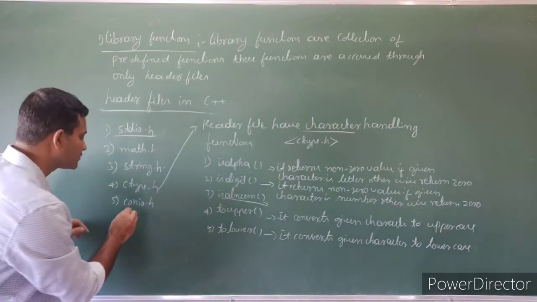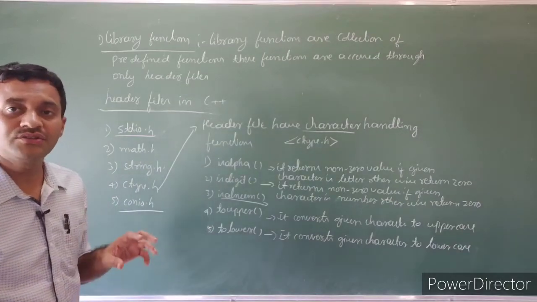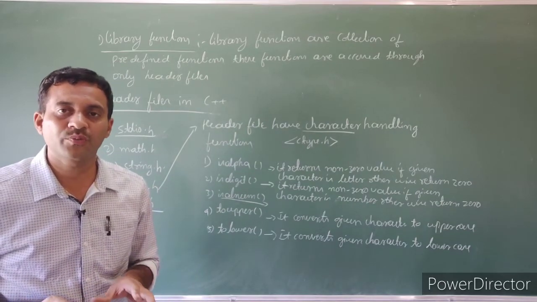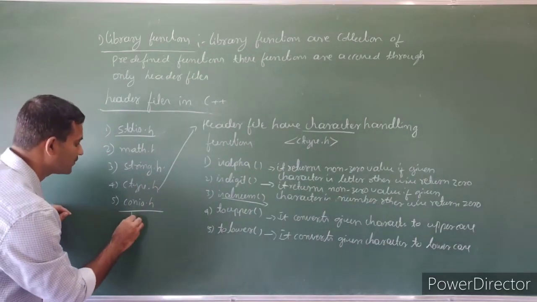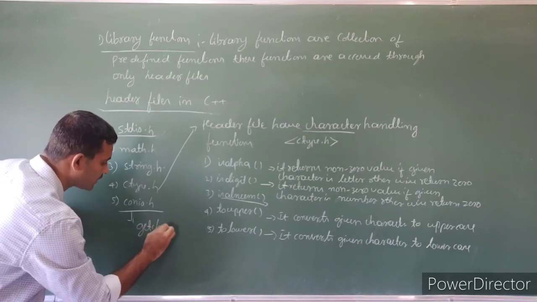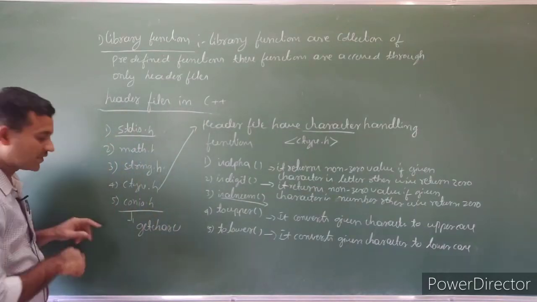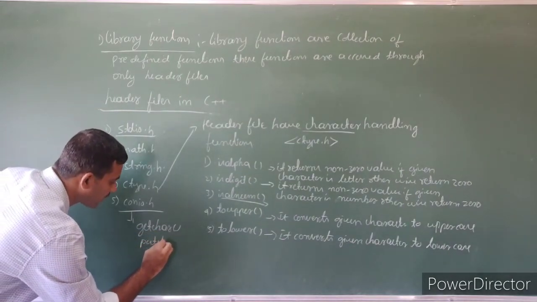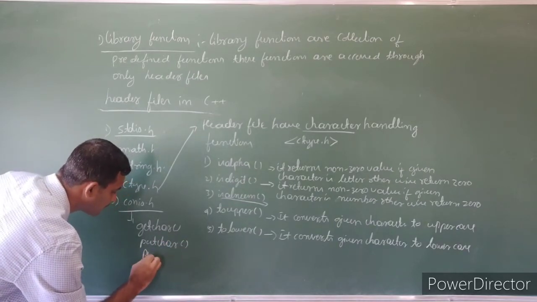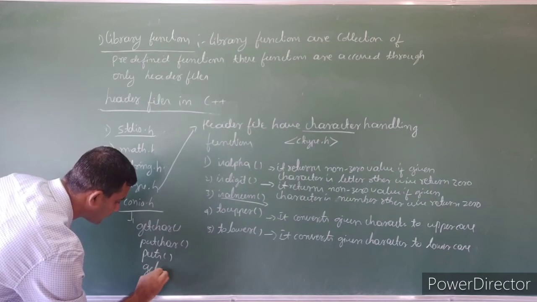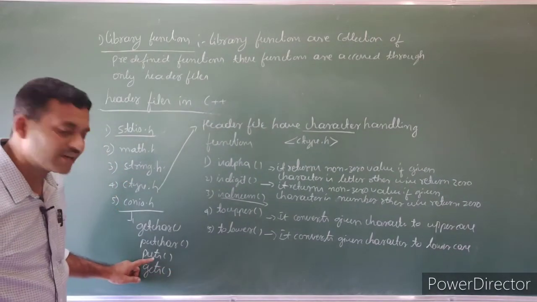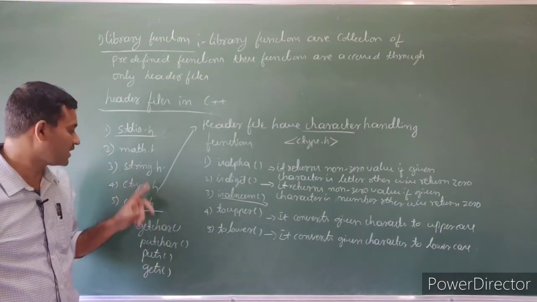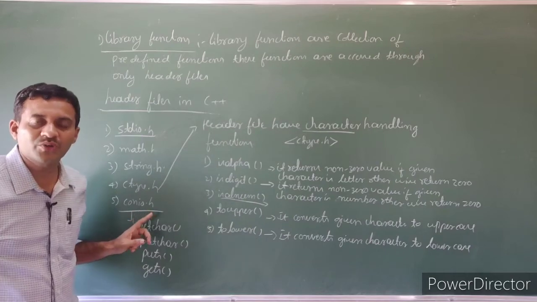Then the functions belonging to conio. conio stands for console input output header file. The functions belonging to conio are getchar, putchar, puts and gets. They also belong to stdio.h. Here puts stands for put string, gets stands for get string. So these are the functions belonging to the console input output header files.